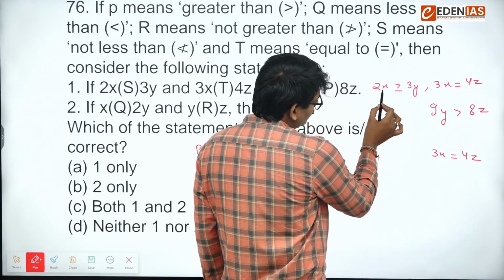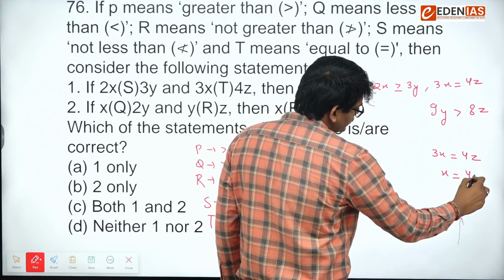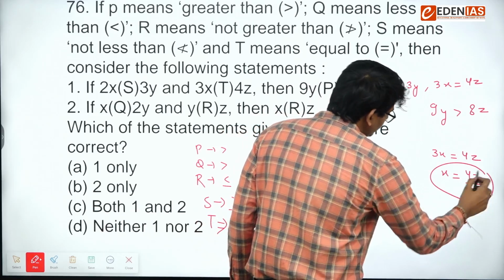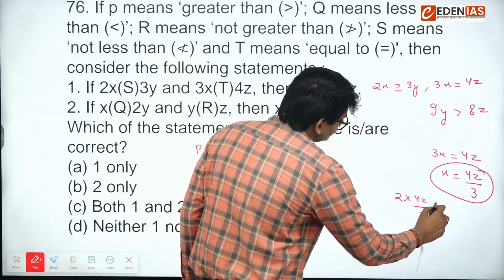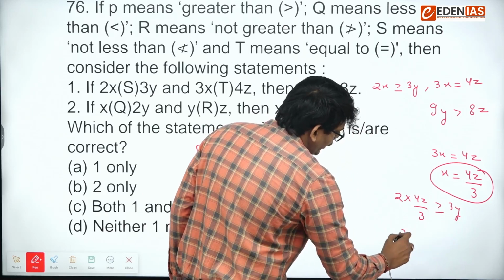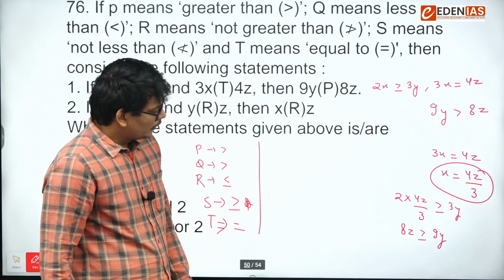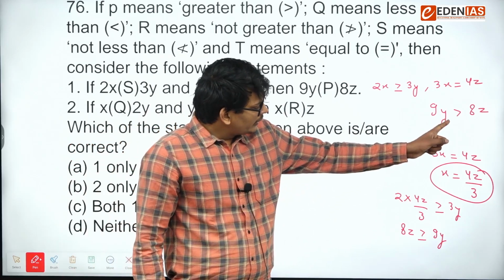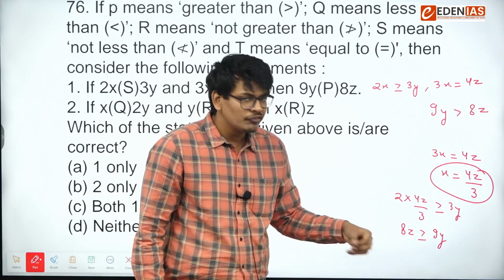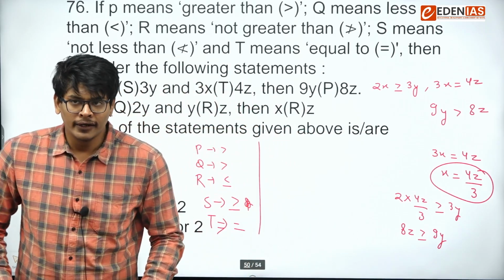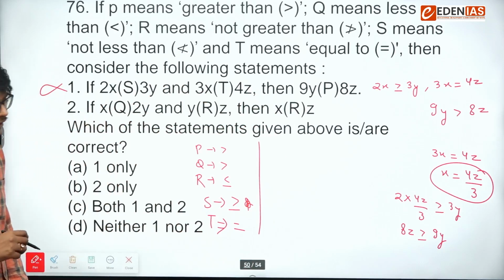So x is greater than or equal to 2y. From here what we can do, we can say x is equal to 4z by 3. Let's put it here: 2 into 4z by 3. So 8z is greater than or equal to 9y. The question setter has said 9y is greater than 8z, but according to us, we are getting 8z greater than or equal to 9y. So this is not possible. So statement 1 is invalid.